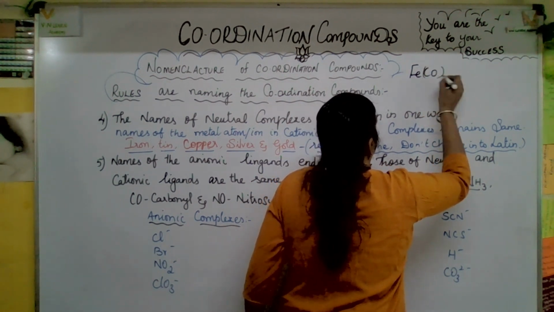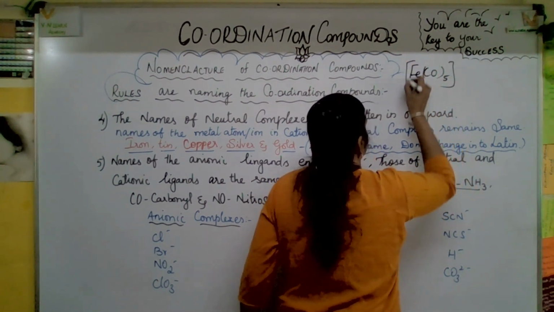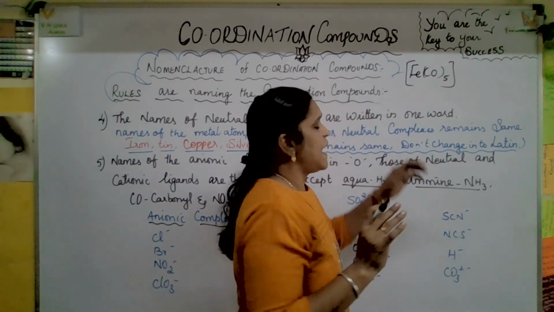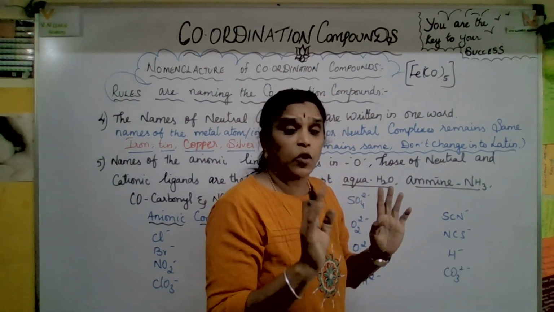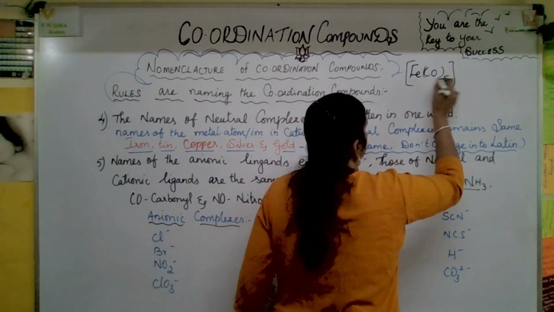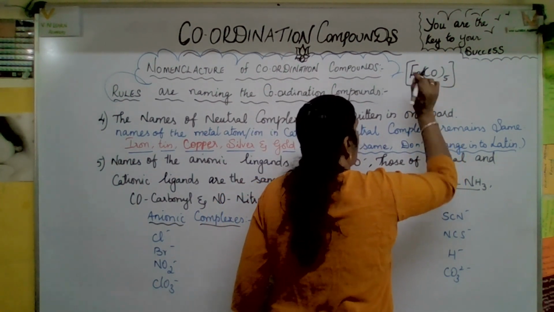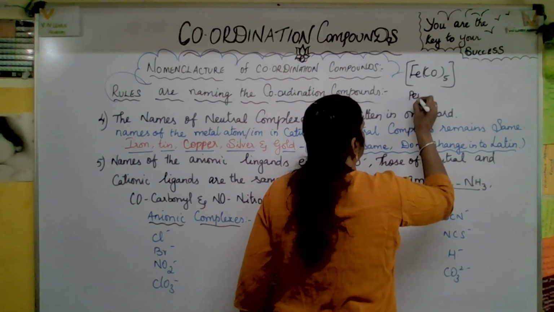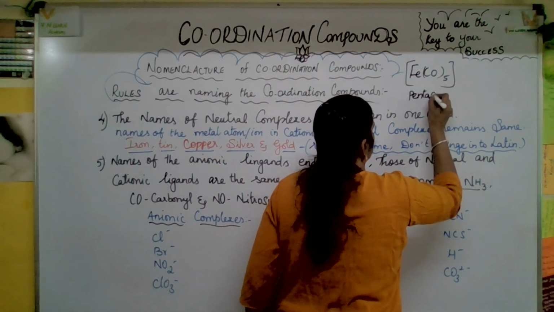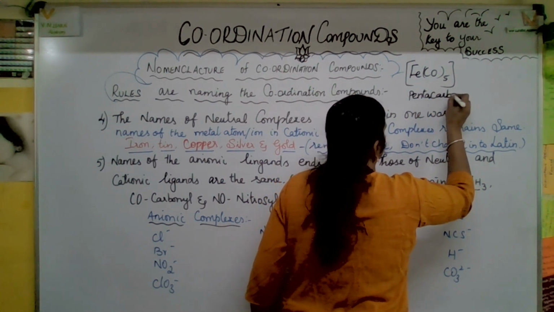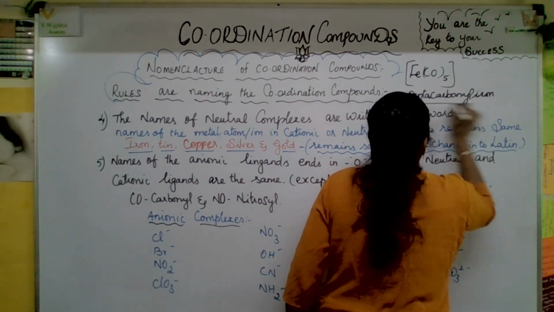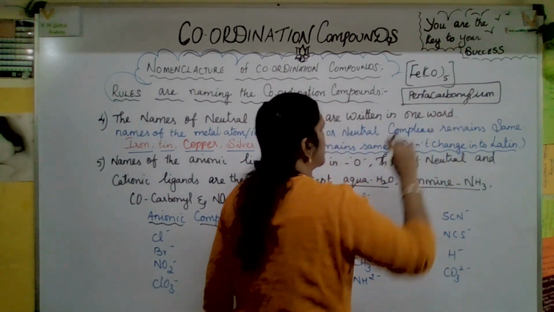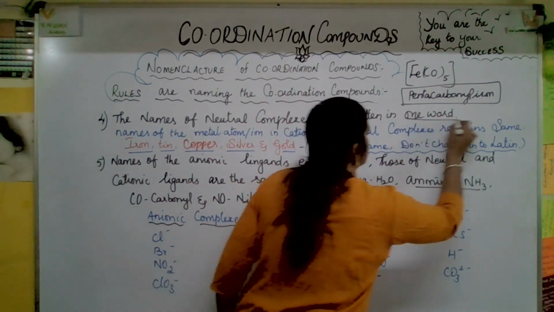Fe(CO)5, the coordination sphere. How can you name that? Actually, here there is no gap in between, and no capital letter. So, what is the name of it? This is pentacarbonyliron. Penta, carbonyl, iron. Okay, so there is only one name. There is no gap in between. One word this is. Okay.